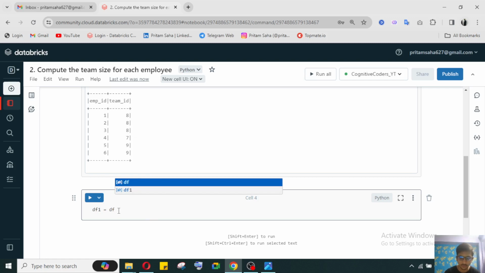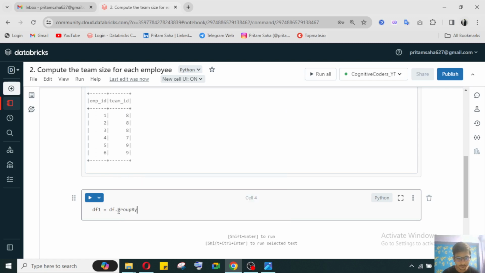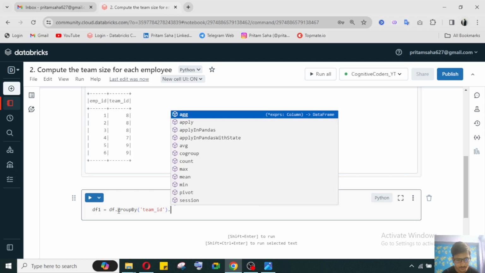So from df dot group by team id. Now after group by, for getting the count, we'll use the aggregation function.